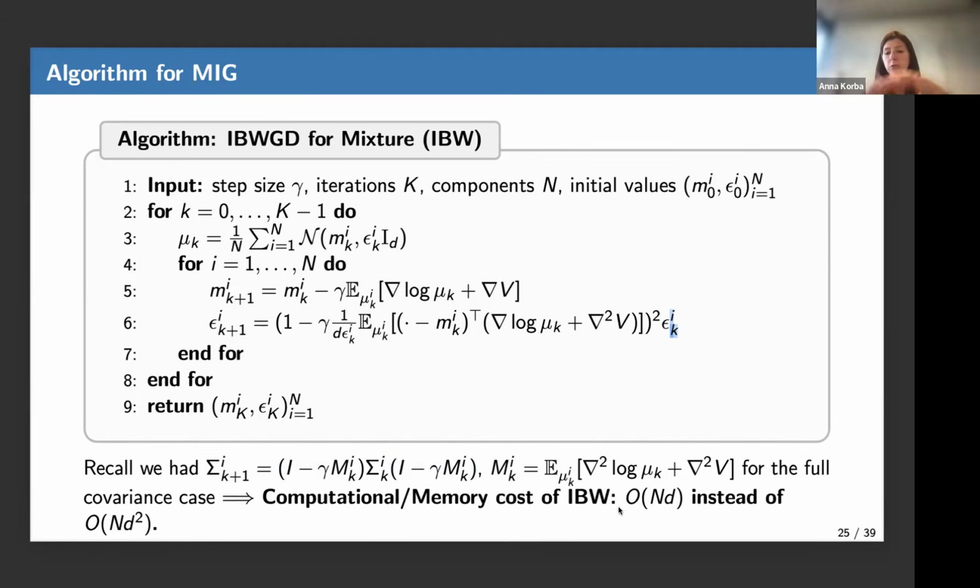And we have a total cost, both in terms of memory and computation, that is in O of nd. Because n is the number of components, and each component is described by a mean in R^d and a variance, which is a scalar. So it's actually d plus 1.